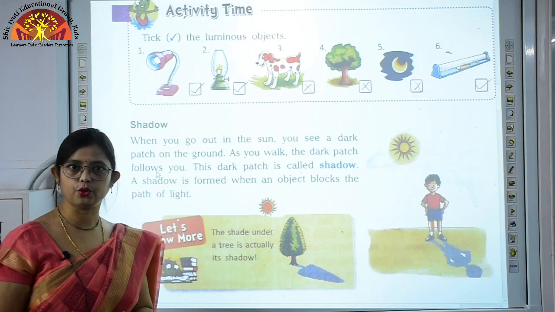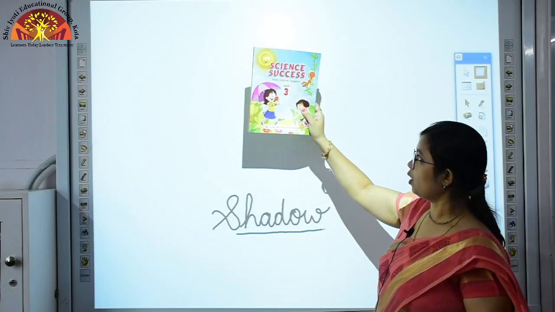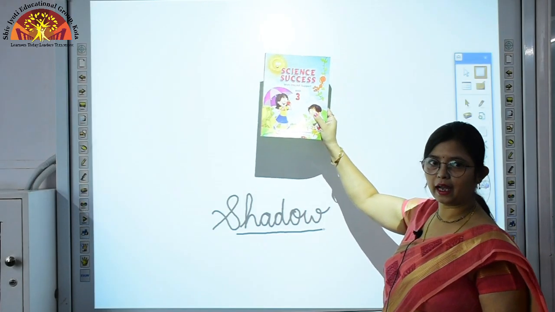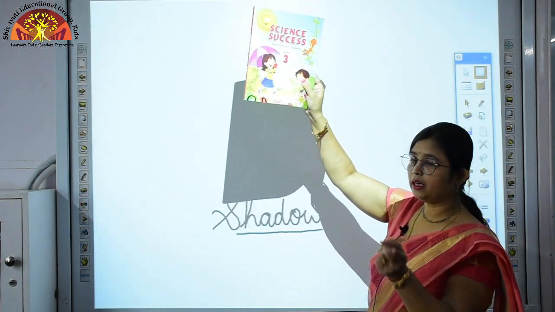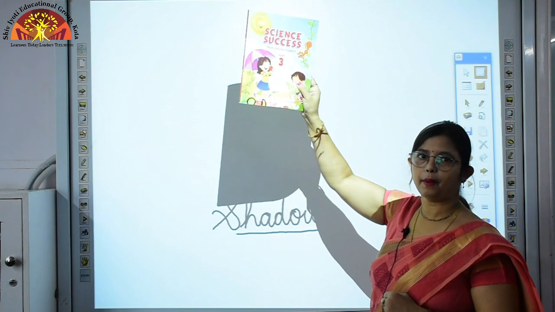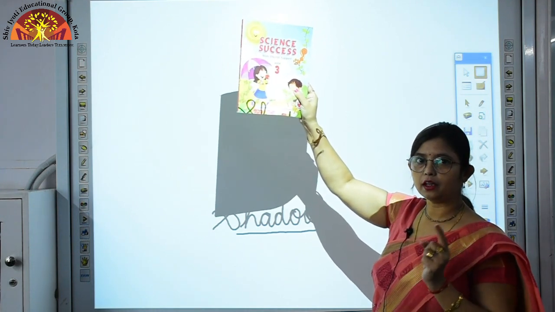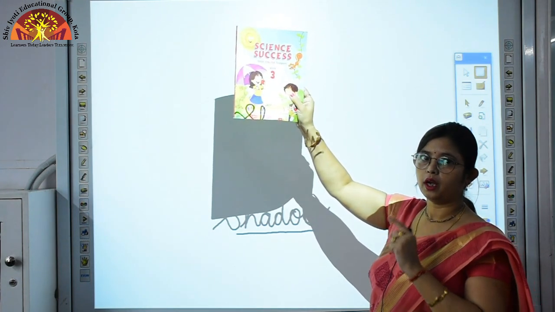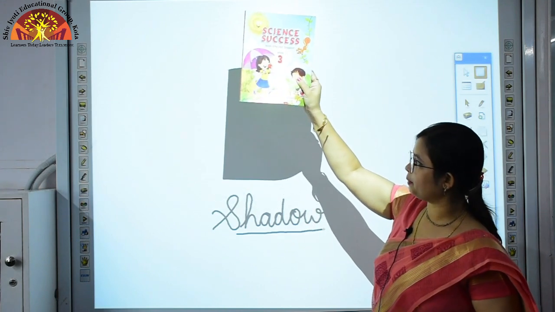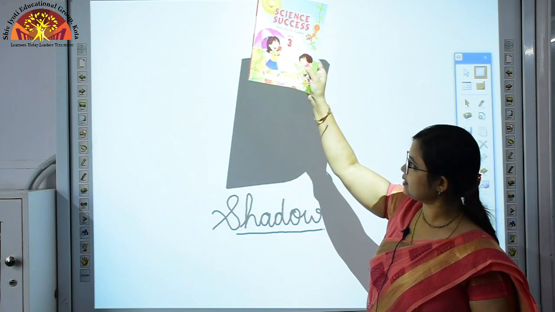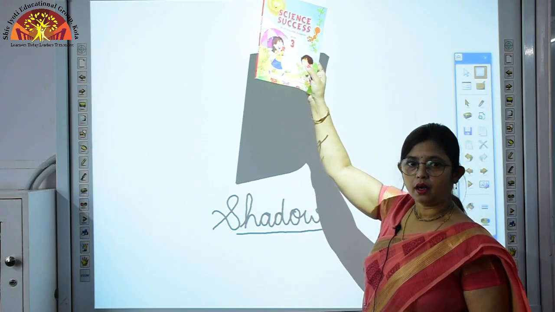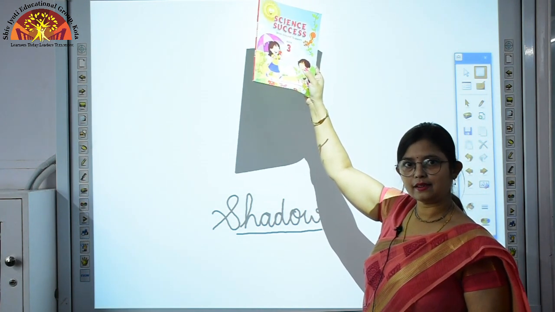So, now let me show you how a shadow is formed. Now, when it is kept in front of a light source, you can see that when light falls on it, it blocks the path of light. Now when the path of light is blocked by the book, a dark patch is formed behind it. This dark patch is the shadow of the book, as you can see at the background. Are you able to see this shadow? So it is the shadow of the book.